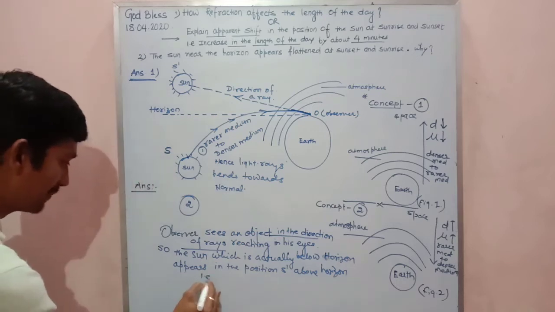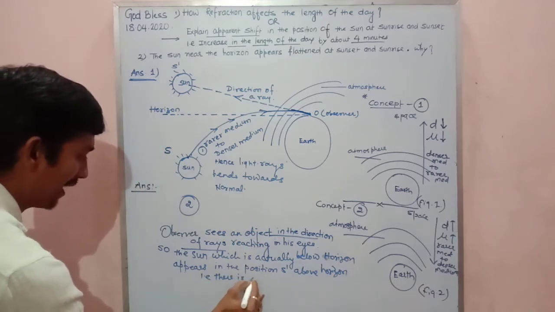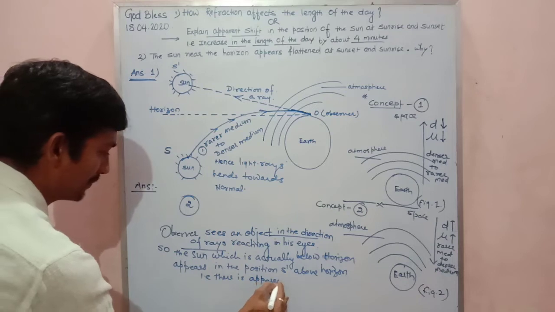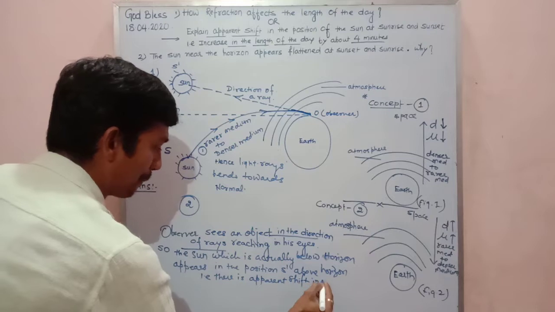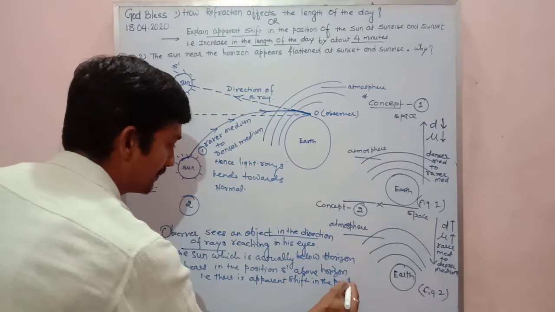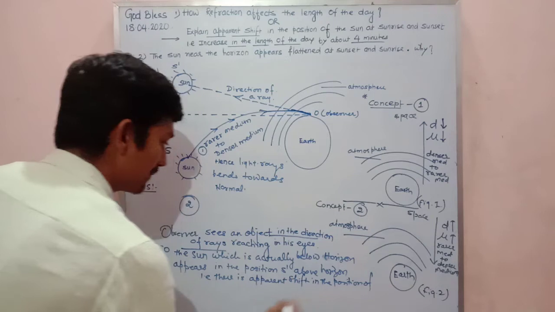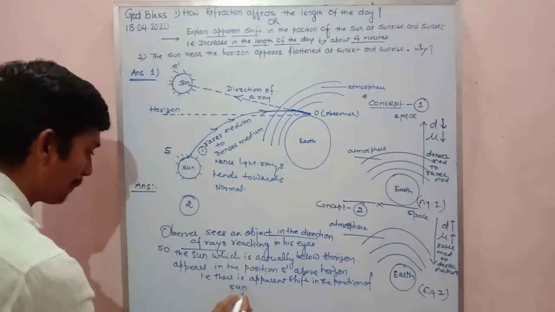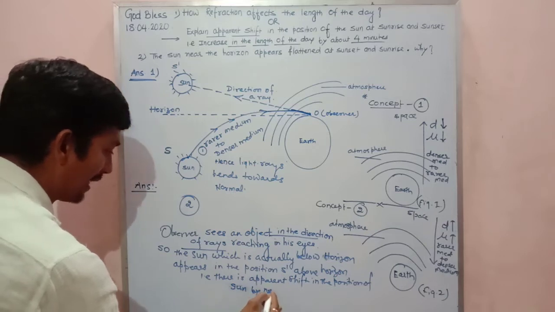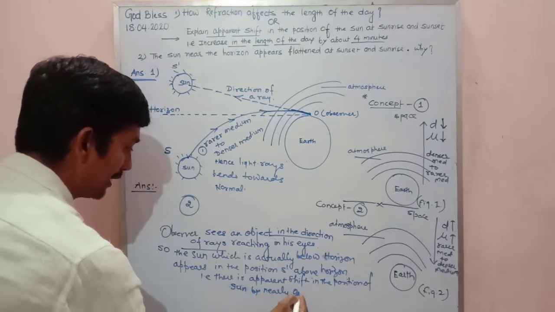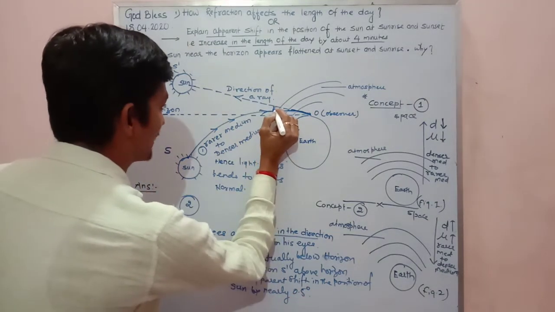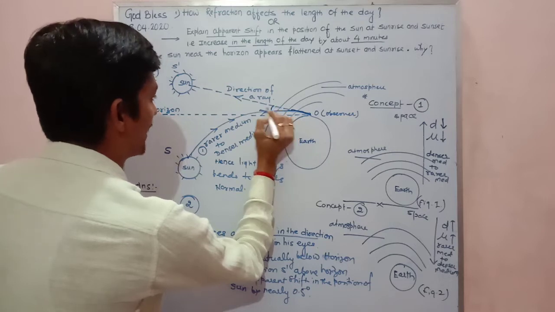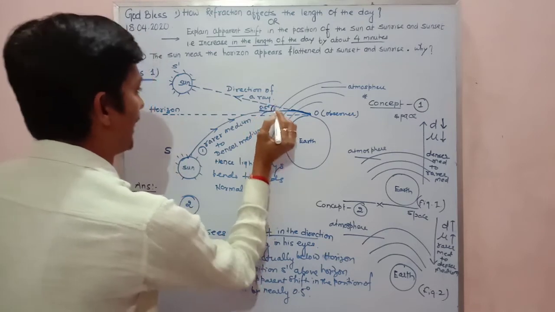That is, there is an apparent shift in the position of the sun by nearly 0.5 degree. So here you can see this angle I am drawing, it is somewhere 0.5 degree.